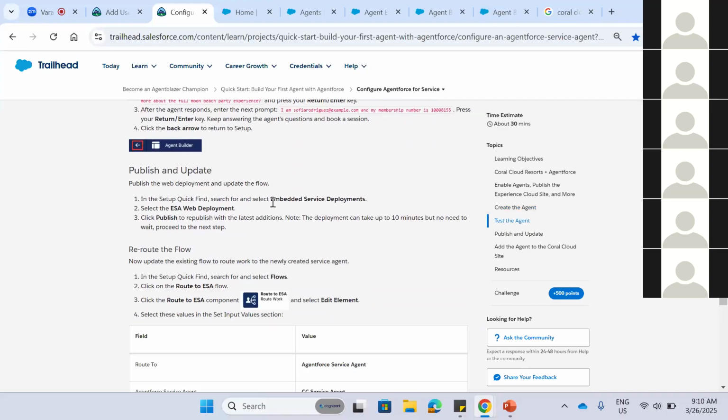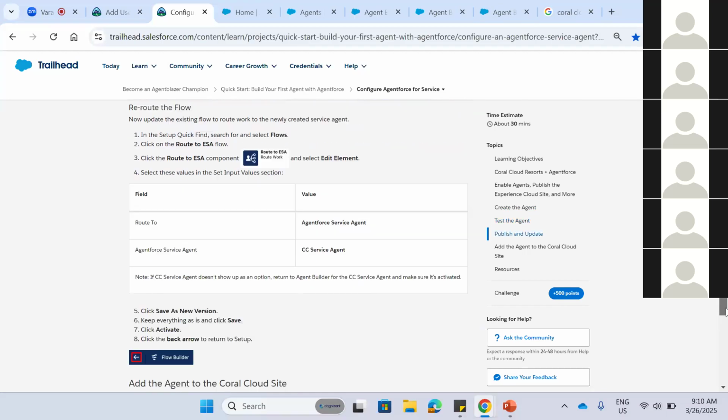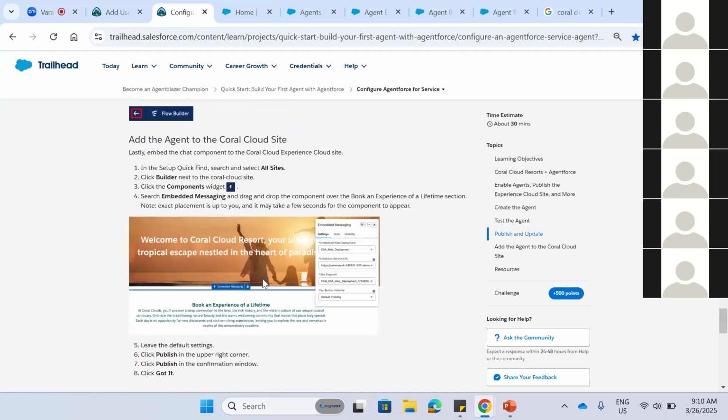For embedded deployments, we can publish it; in the Quick Find, we can find it and we need to publish there. And we need to add the flow; some automatic flow will be created in the background. We just need to add the agent which we have newly created, and save it as a new version. Like this, the cloud will appear.